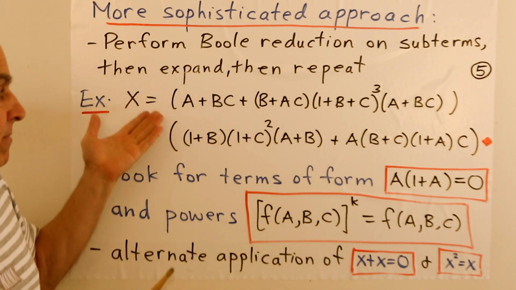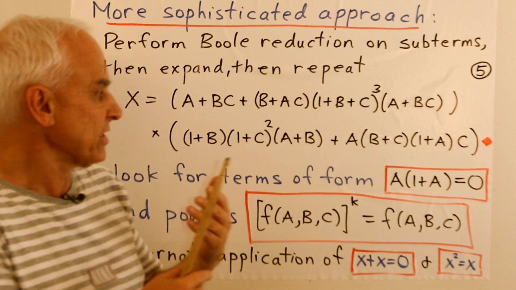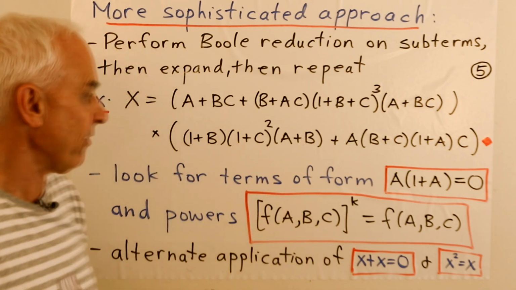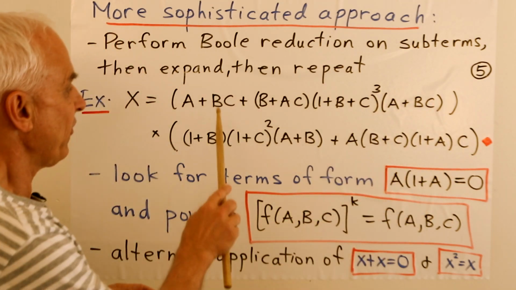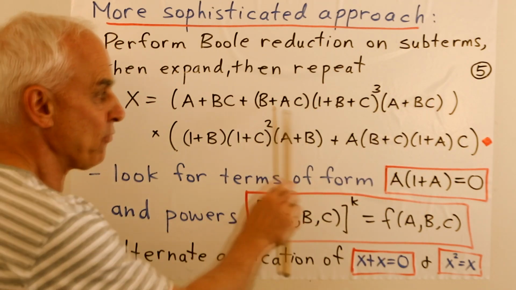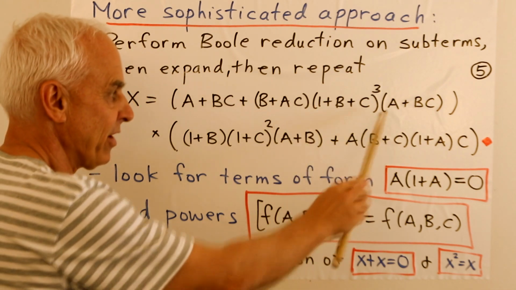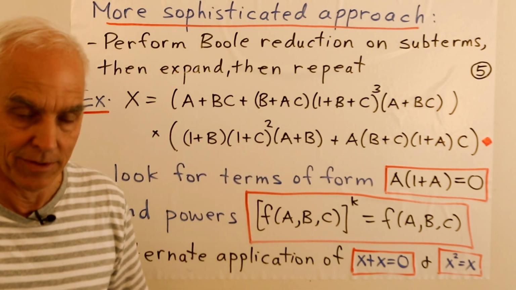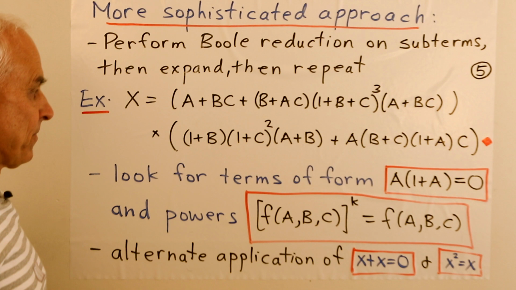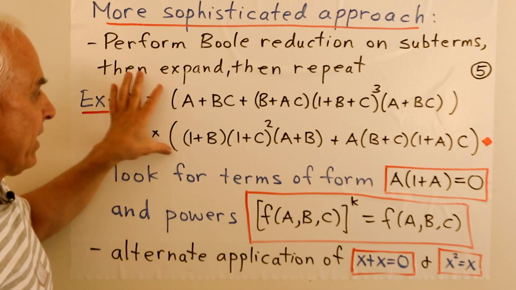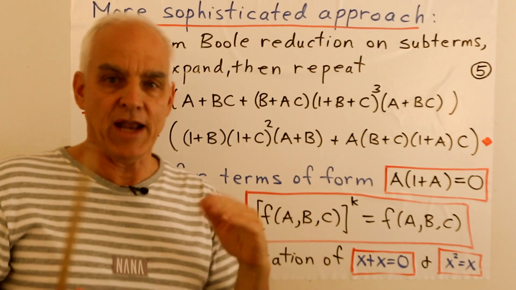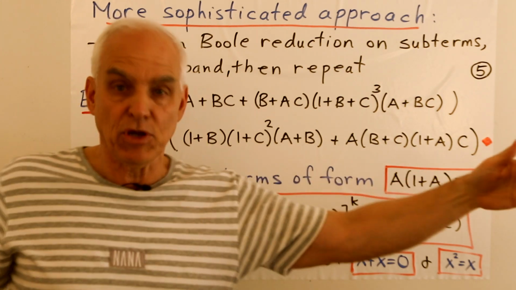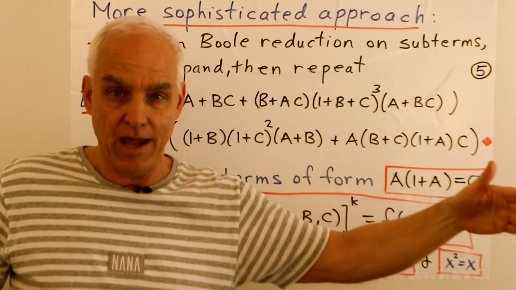So here's an expression in the algebra of Boole, but it's not just a direct polynomial. It's built out of sums and products, but at several levels. So it's altogether a product of some sums, but the sums themselves are products, and those products involve sums. So this is a product of sums of products of sums. And we could have a lot of nesting like this. Okay, so what would we do in this kind of situation? We don't want to do the naive thing. The naive thing would be just to feed this into our CAS system and have it spew out a polynomial. Let's just expand this thing out.